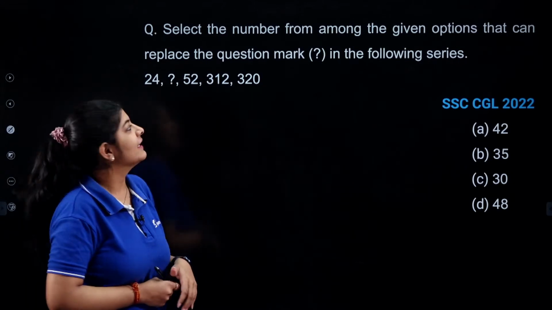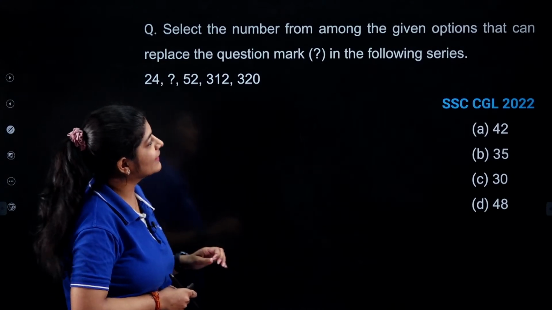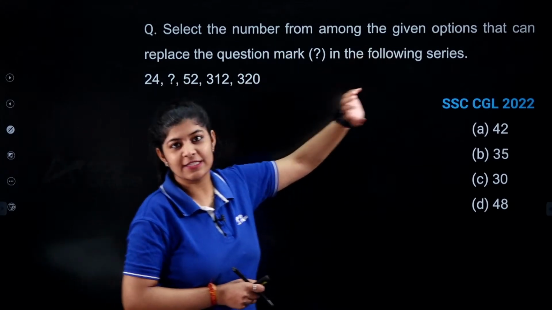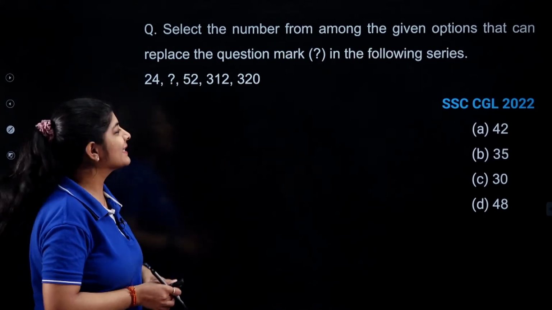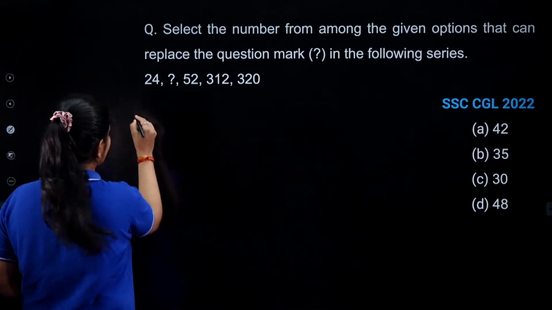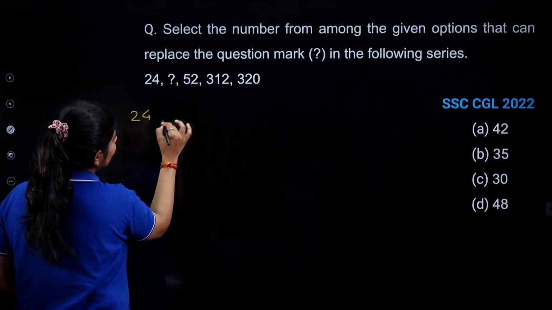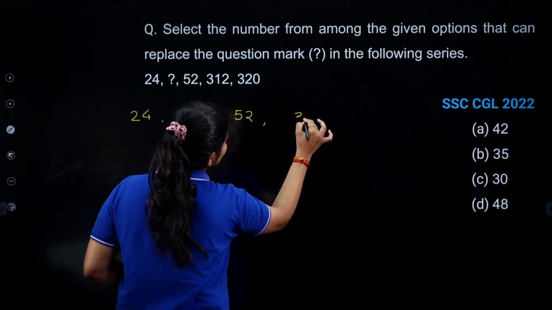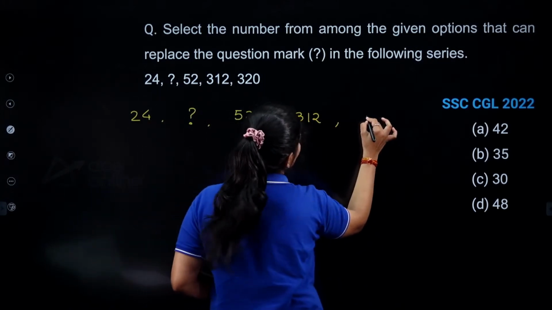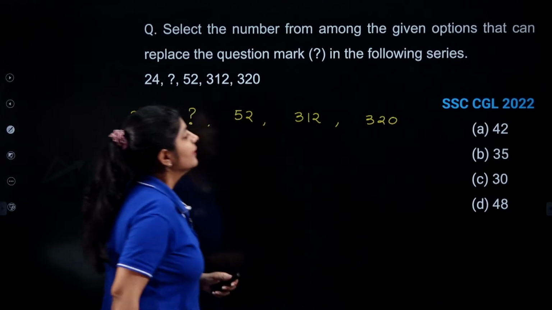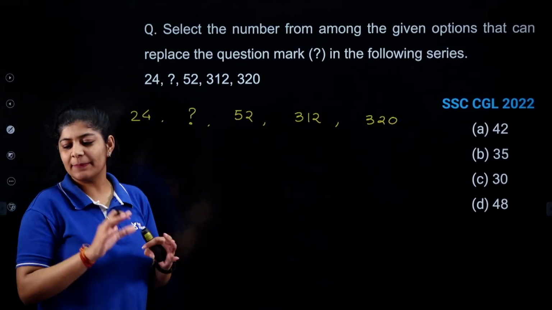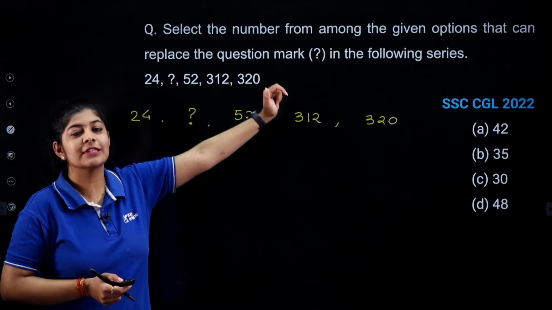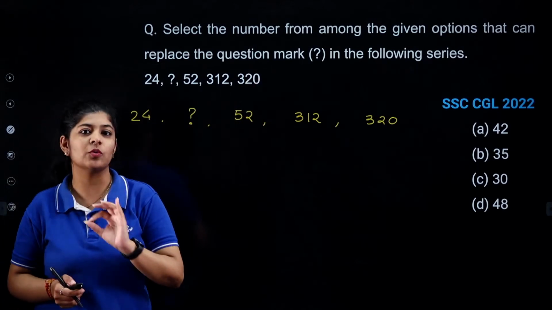So the question is saying: select the number from among the given options that can replace the question mark in the following series. The sequence is 24, question mark, 52, 312, and after that 320. Just simply try to answer this question. This question is from your previous year papers. It was asked in SSC CGL 2022.